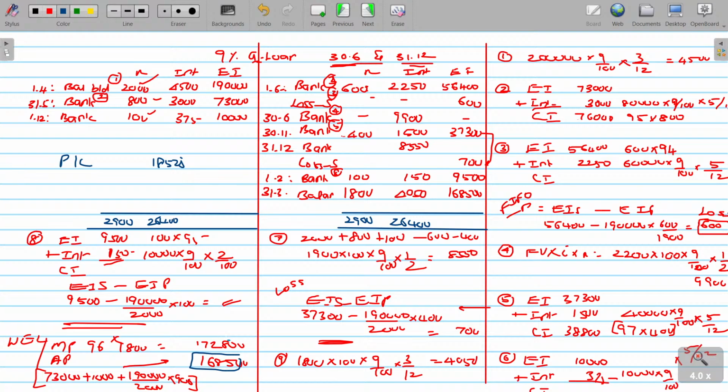will be tallying. Sir, you told me average price, but you have taken actual price. It's nothing but average price. If you add all the values and divide that by the number of shares, then you will get the average price. If you multiply with the same number, you will get the same number. Okay, that's why I have taken directly. The next interest, if I tally, this will get closed at 2,73,600. Clear? Come on, make note of it.